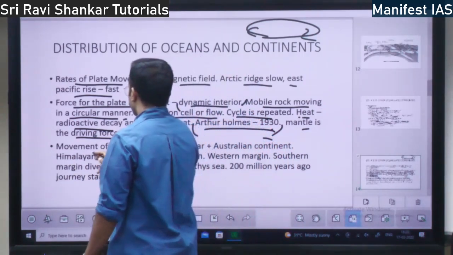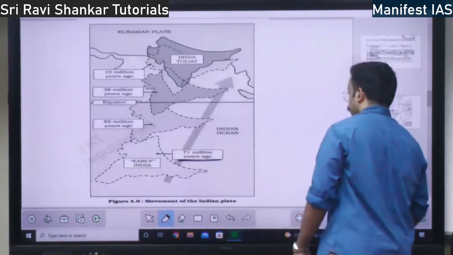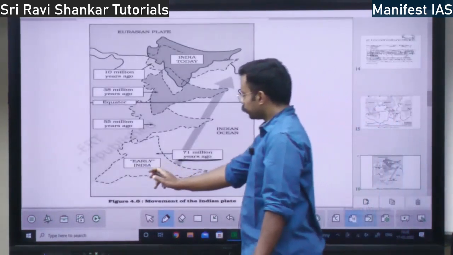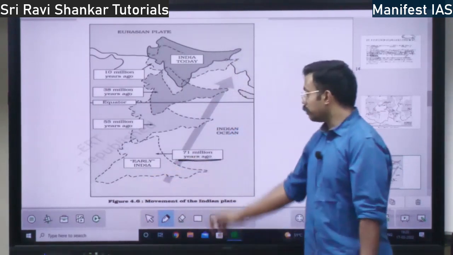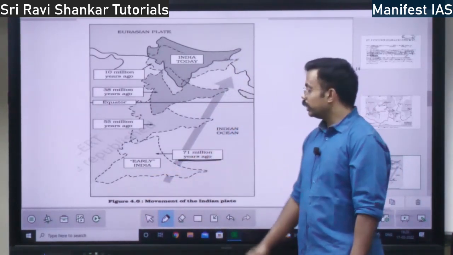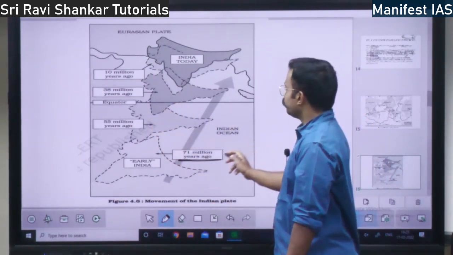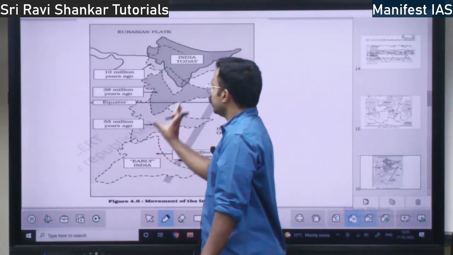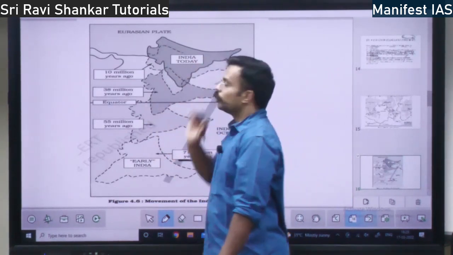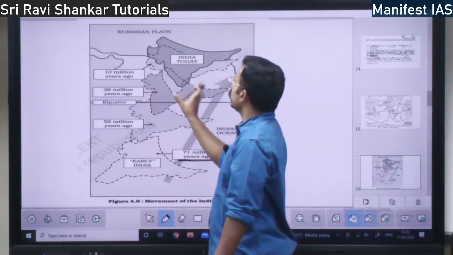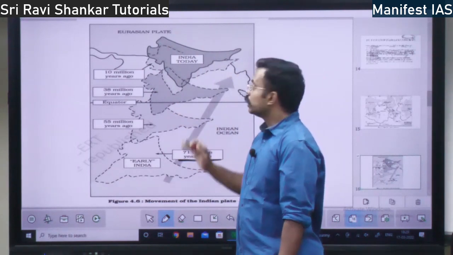Then the movement of the Indian plate. How did the Indian plate move? First I will show you the diagram. So earlier the Indian plate, this is the equator, was below the equator 71 million years ago. Later, can you see the shape of India here? So the Indian plate 55 million years ago moved a little up. Later, 38 million years ago, it moved still further. 10 million years ago, it came to the position which is there now, right?